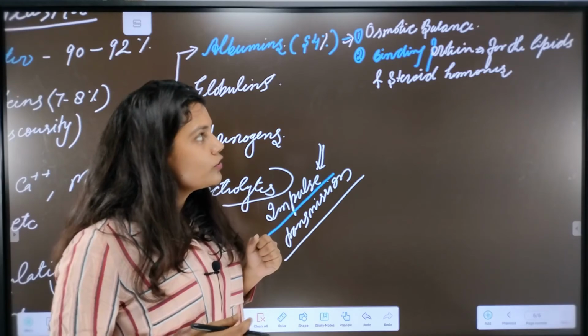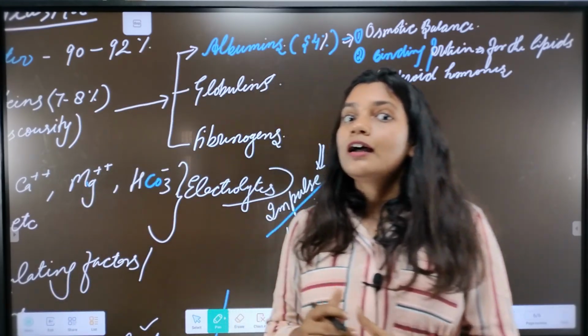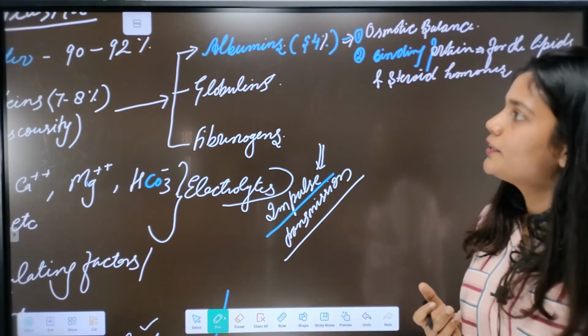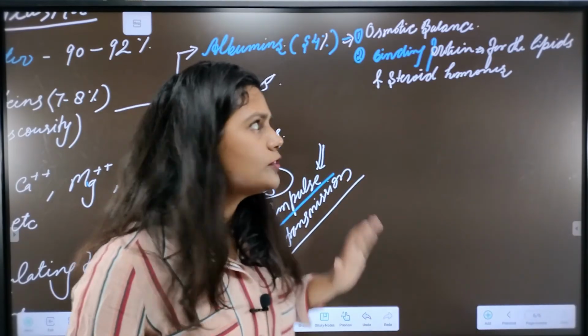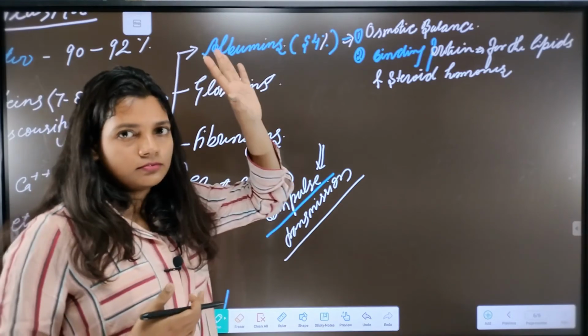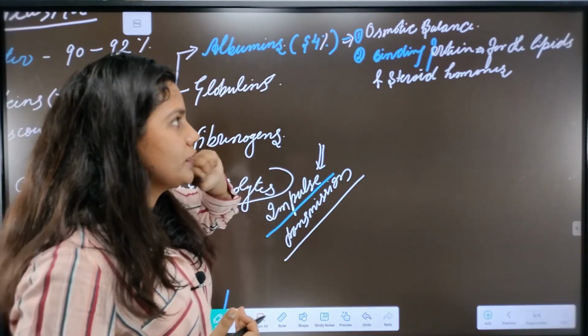Lipids and steroid hormones are both hydrophobic in nature, and our blood is mostly water. Because of this, these proteins work as binding proteins.